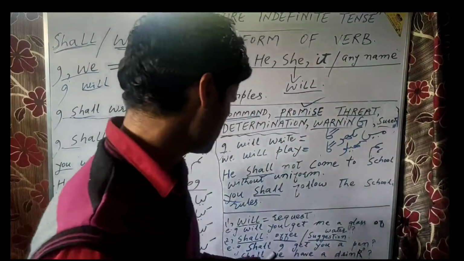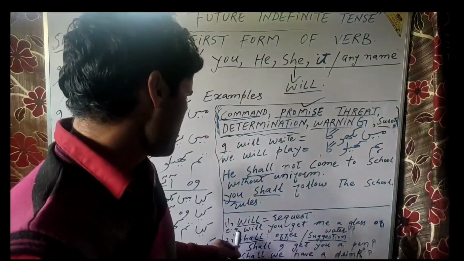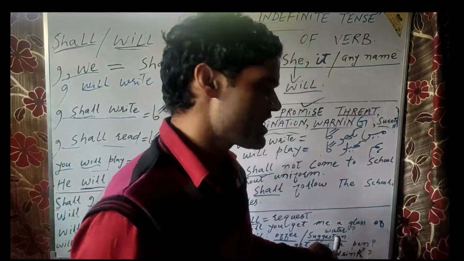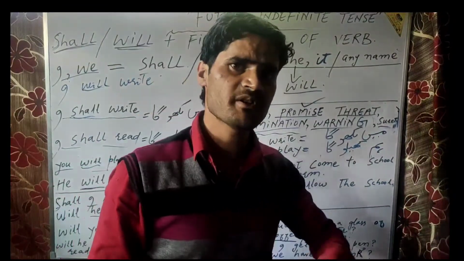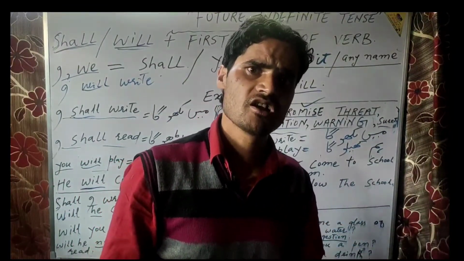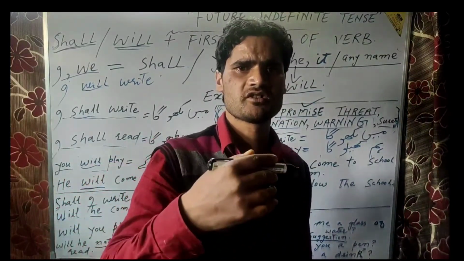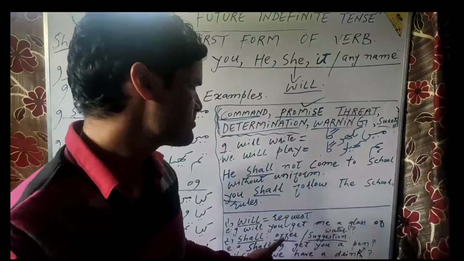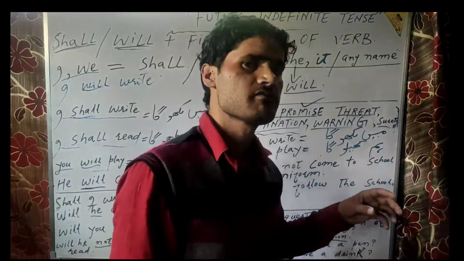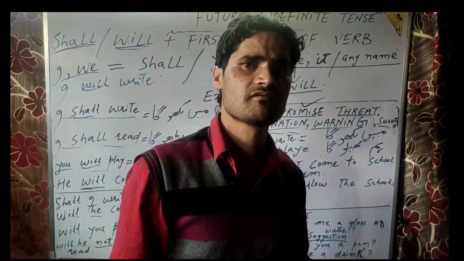For example, if I say, will you get me a glass of water, it means that the act of bringing a glass of water has to be done by the other person for the cause of the speaker. So it is request. It means please get me a glass of water.